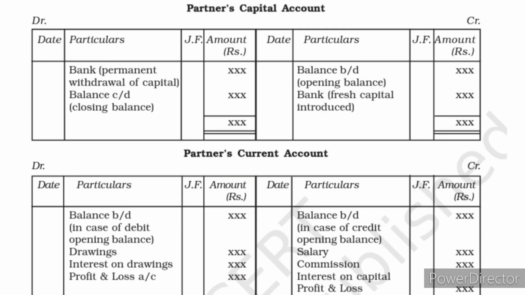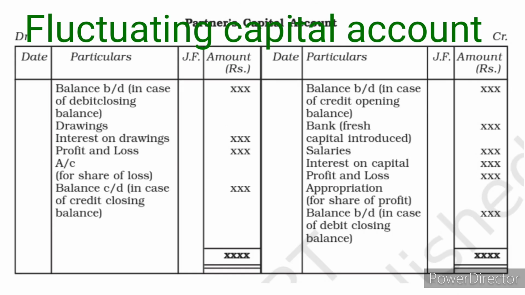In case they permanently withdraw their capital money, that will affect the partners' capital account in the fixed capital method. Otherwise, if they bring additional capital into the business, that also will make changes in the partners' capital account, especially in the fixed capital method, and everything else will be treated in the current account in the fixed capital method. And next one is fluctuating capital account.